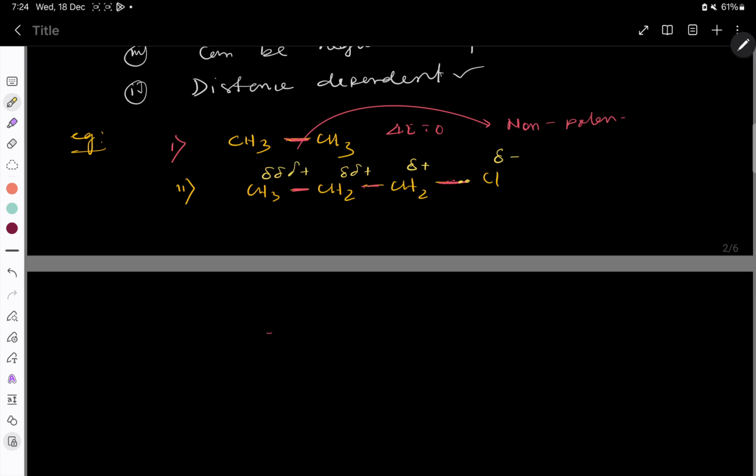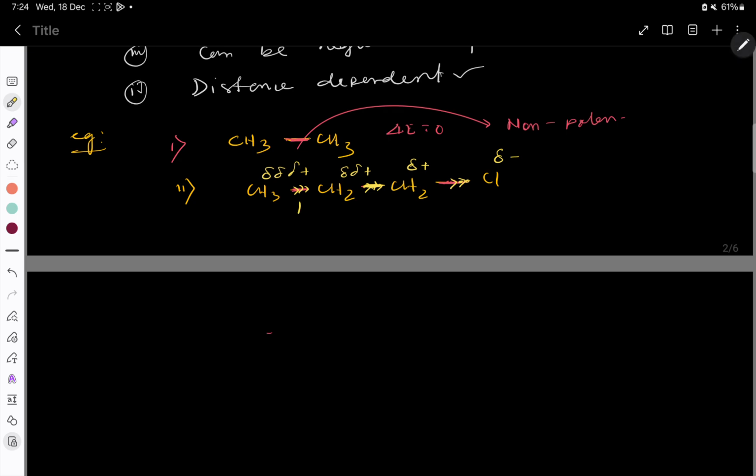That means here the bond is not purely non-polar, it is slightly polar. Why? Because the shared pair of electrons is attracted towards chlorine, which is the more electronegative element, right?